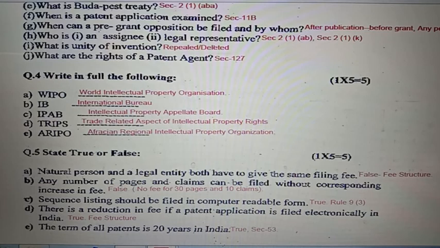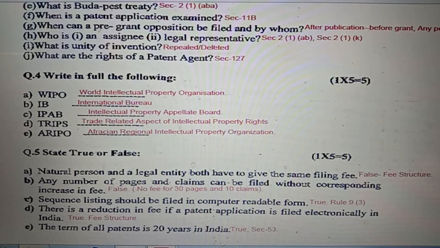Question number 5C, sequence listing should be done in a computer readable form. That is absolutely correct. Kindly see rule 9 clause 3. This is given. Question number 5D, there is a reduction in fee if a patent application is filed electronically in India. This is known as e-filing. Generally 10% rebate is there. The statement is true. Kindly see the fee structure.